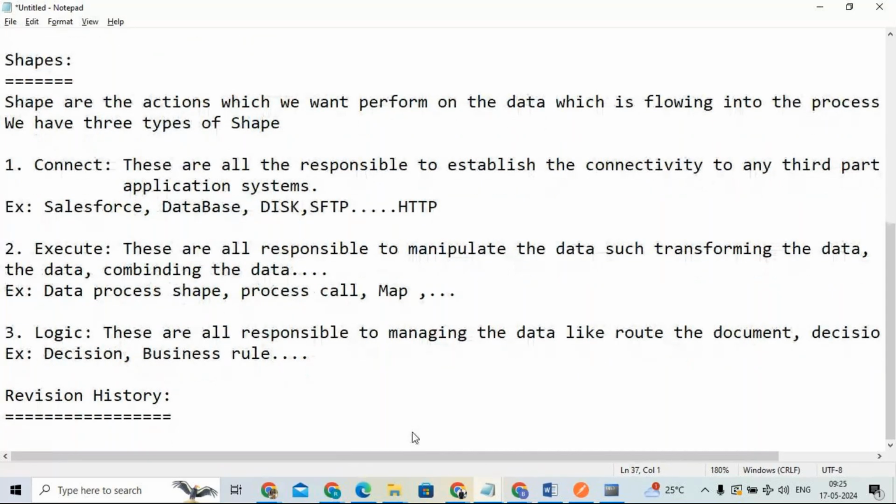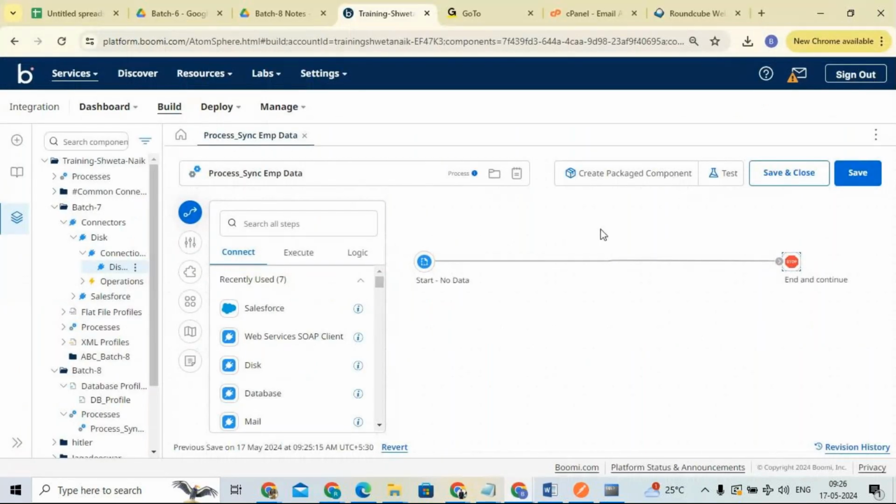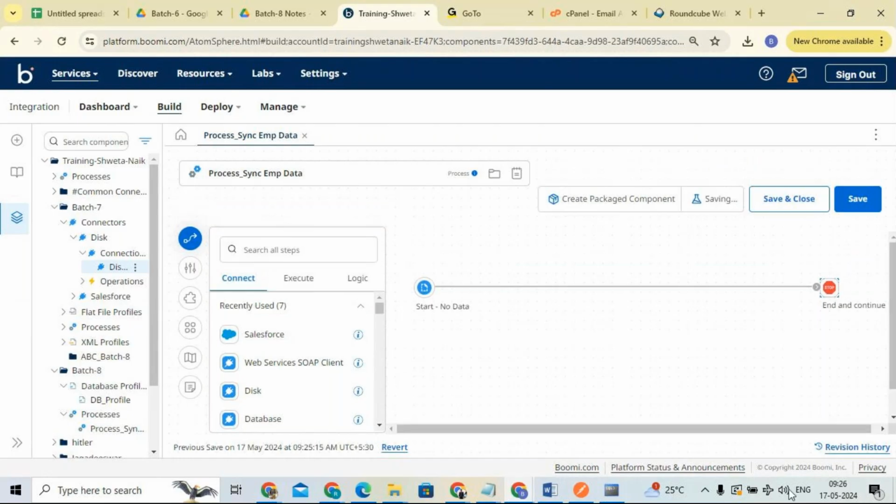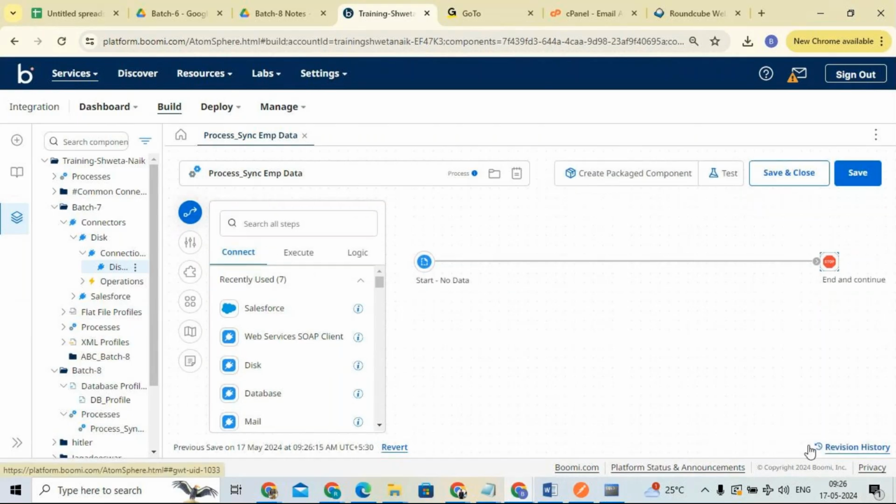Okay. So, revision history. For example, if you are doing development, you are in between a lot of actions, a lot of shapes, you are taking a lot of components, and we are achieving the integration from start to end. So if you save this, automatically the revision history is going to be created. Now, this is a recent version. You feel that you want to go back to your previous versions.